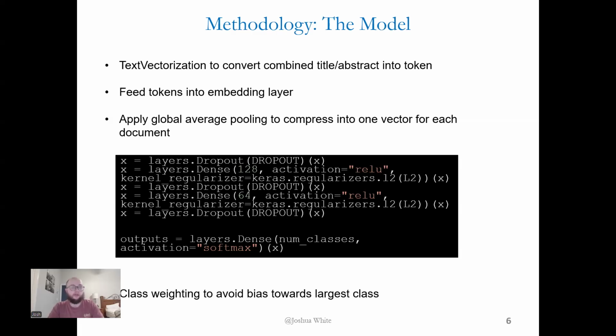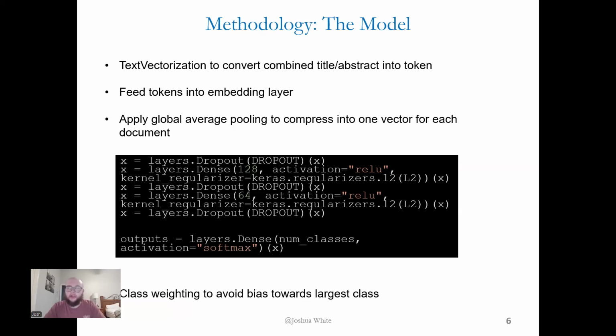I then passed those vectors through this simple neural network. My only real goal with this architecture was to keep training times relatively low, while of course still ensuring that there are enough parameters to capture all of the information necessary. And of course, I included some regularization techniques like L2 and dropout just to ensure that I wasn't overfitting and I could generalize for test applications.